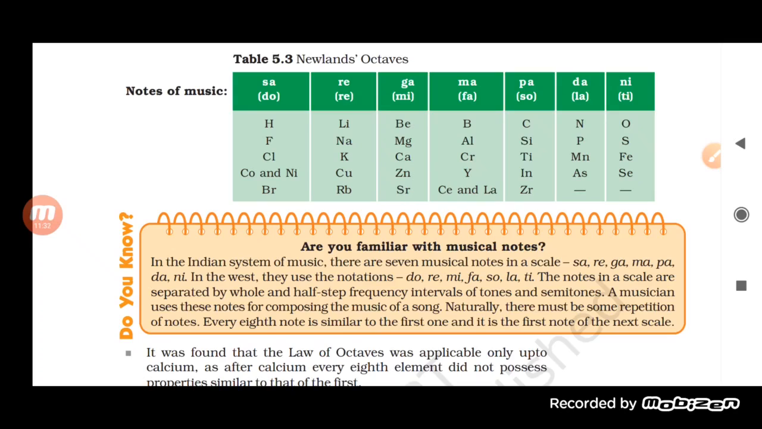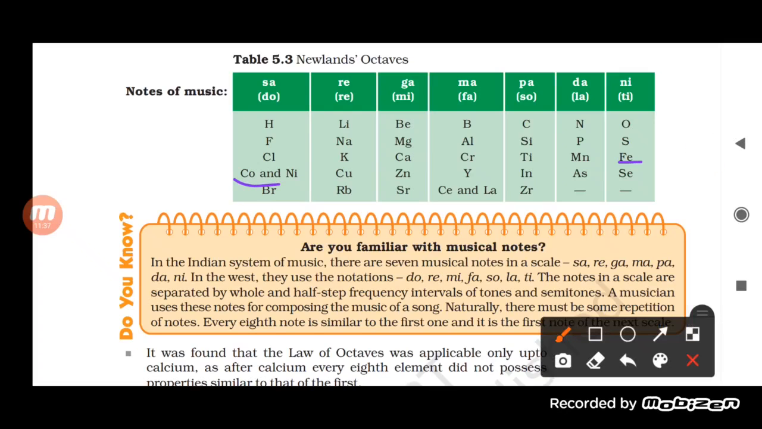And it was also found, now see here students, iron, cobalt and nickel used to show the same kind of property, but when you look at them you will find that iron, cobalt and nickel are kept far away from each other, and even copper and zinc also. While fluorine, chlorine and bromine are kept in the same column, in between them cobalt and nickel are placed. And the properties shown by cobalt and nickel compared to fluorine, chlorine and bromine are totally different.